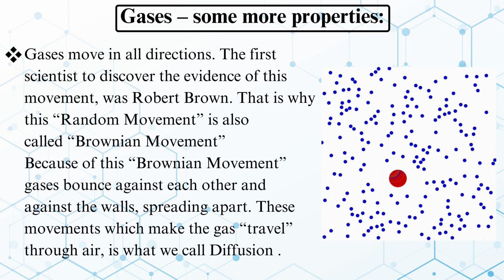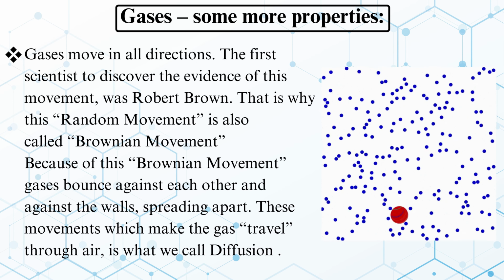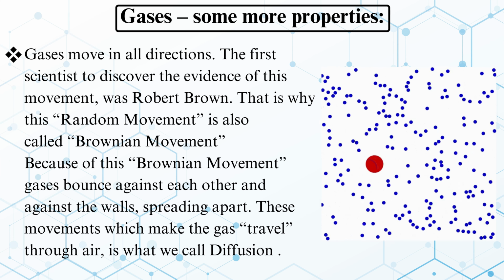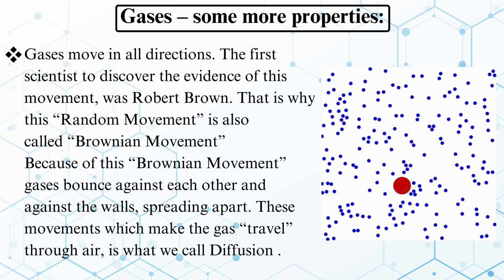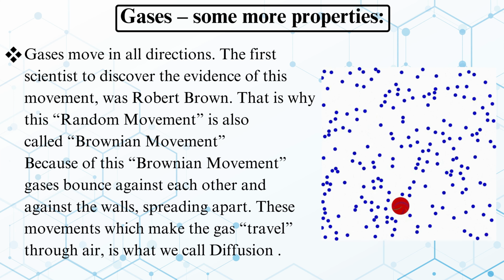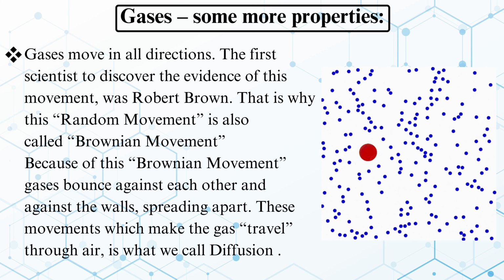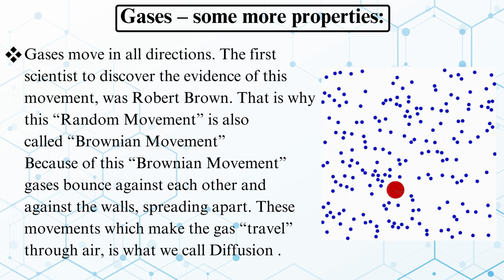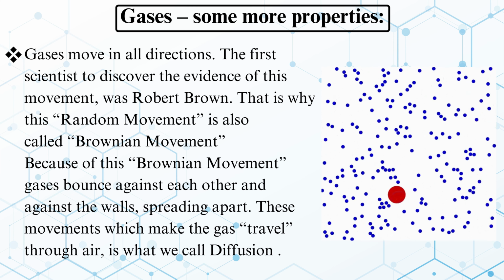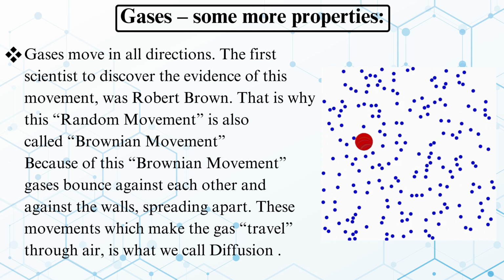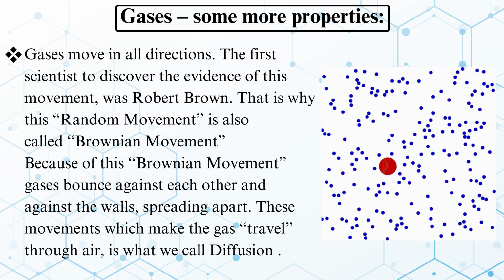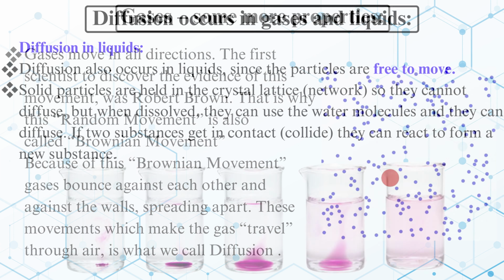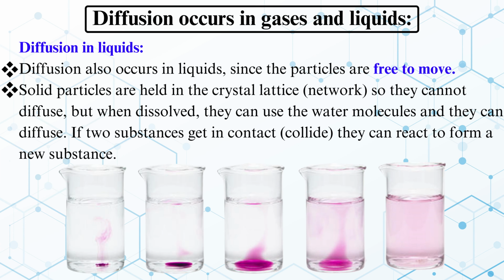Gases, some more properties. Gases move in all directions. The first scientist who discovered the evidence of this movement was Robert Brown. That is why this random movement is also called Brownian movement. Because of this Brownian movement, gases bounce against each other and against the walls, spreading apart. These movements, which make the gas travel through the air, are what we call diffusion. Diffusion occurs in gases and liquids.